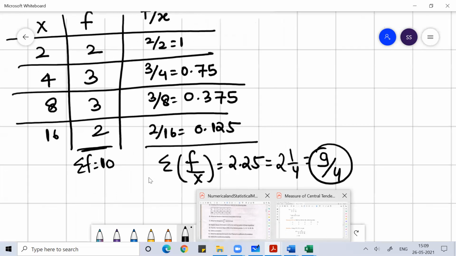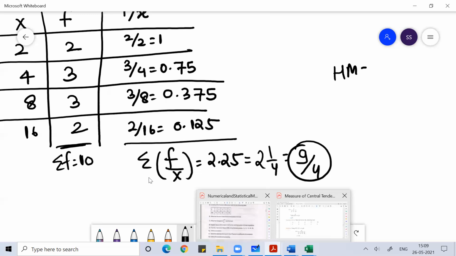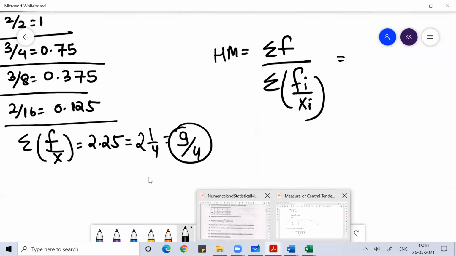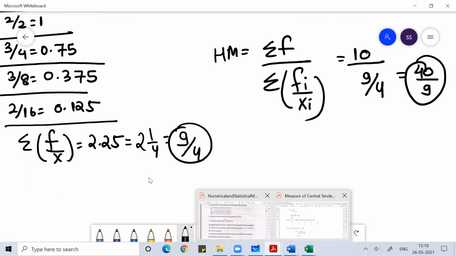Okay, so what is the value of the harmonic mean? The harmonic mean is sum of f divided by summation of fi by xi. So the value of harmonic mean is 10 divided by the sum of f by xi, which is 9 by 4. So this is 40 by 9. This is the harmonic mean. 40 by 9 means 4.44. You can remember 40 by 9. That's a recurring decimal. This would be the value of the harmonic mean.